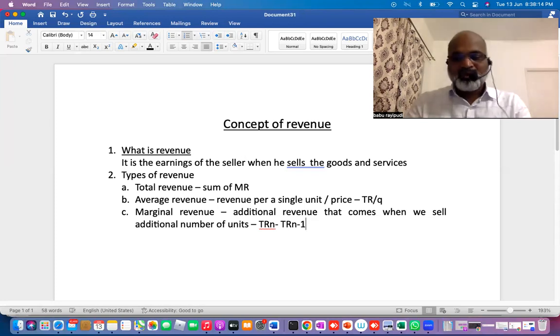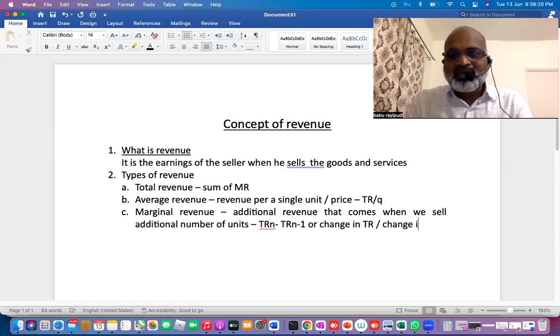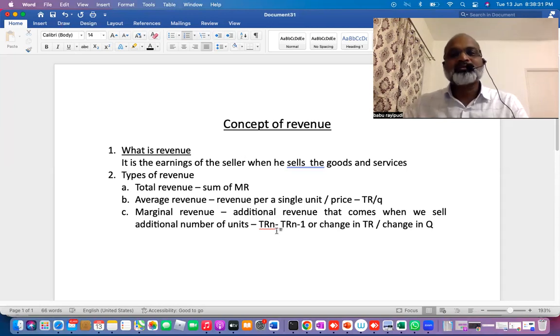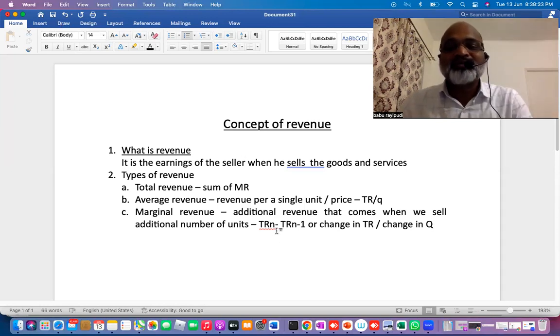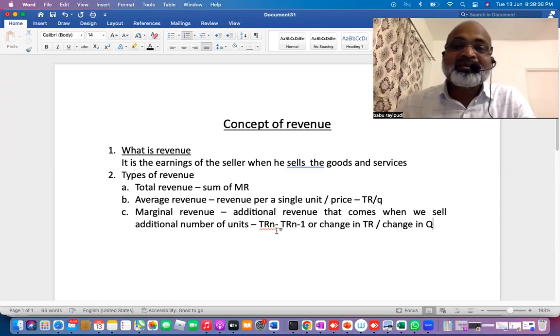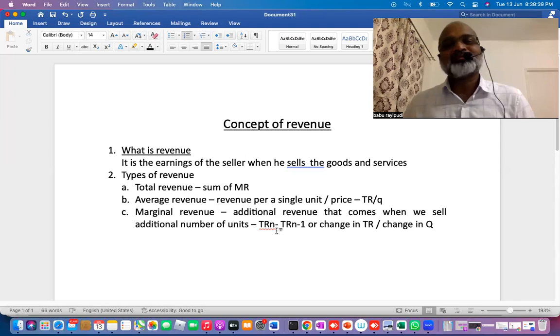In other words, it is the change in TR divided by the change in quantity. In a simple formula, it is delta TR divided by delta Q. That is marginal revenue.